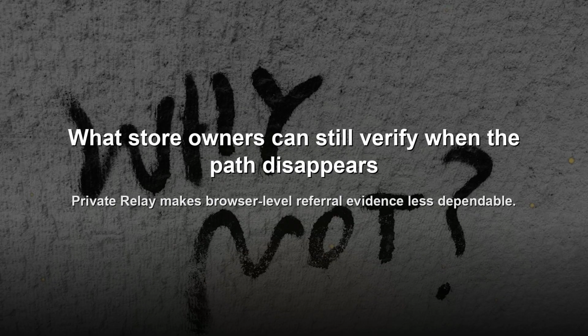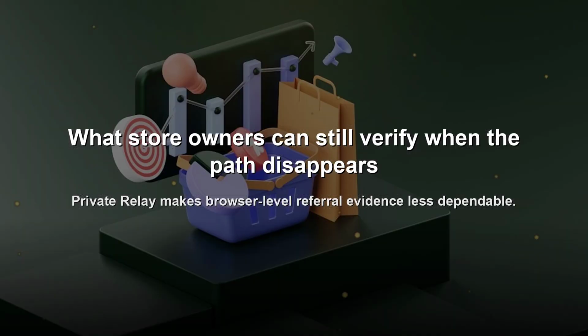What store owners can still verify when the path disappears? Private relay makes browser-level referral evidence less dependable. For some Safari visits, yes. Still, store owners can respond. They can move analysis closer to the pages and products where buyer intent becomes visible. Then compare those signals before making content cuts. Page-level evidence beats a blended attribution percentage.